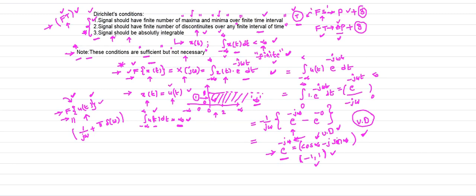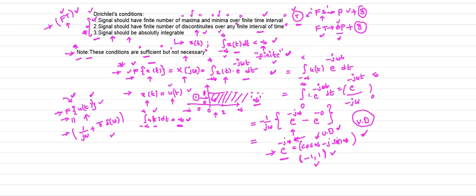The signal may fail one or two conditions, and still we can find its Fourier transform by a separate method. Like in this example, the Fourier transform of u of t is 1 by j omega plus pi times delta of omega.